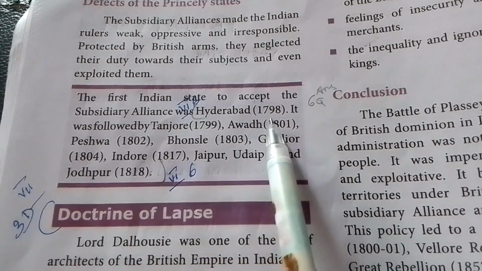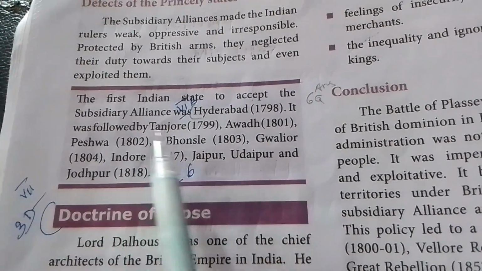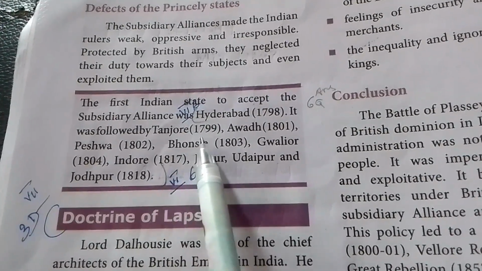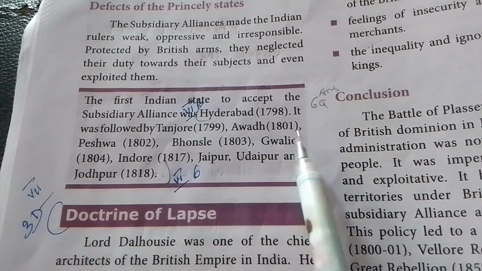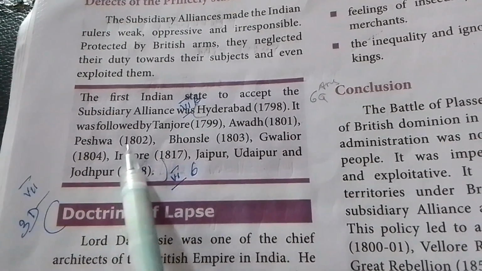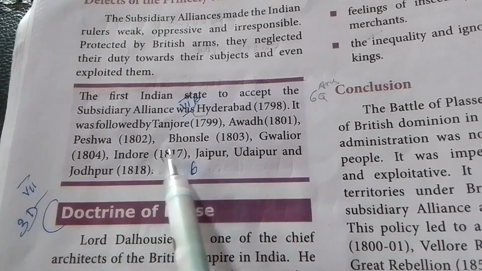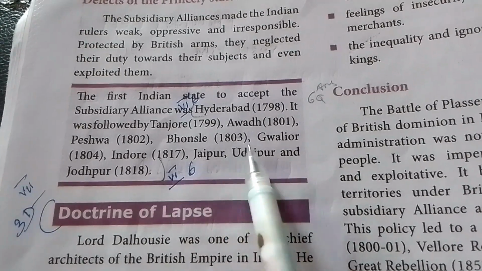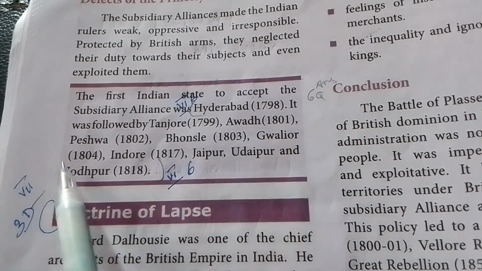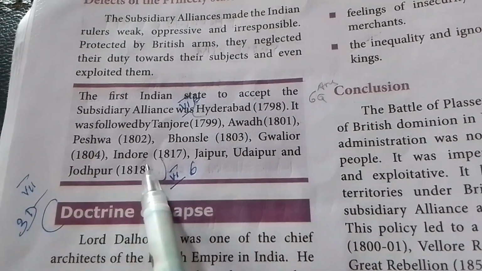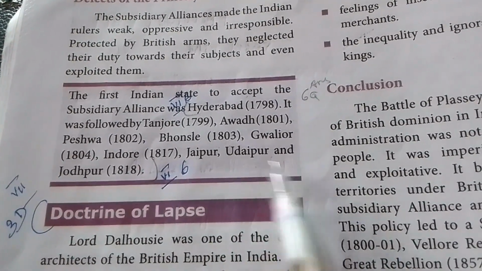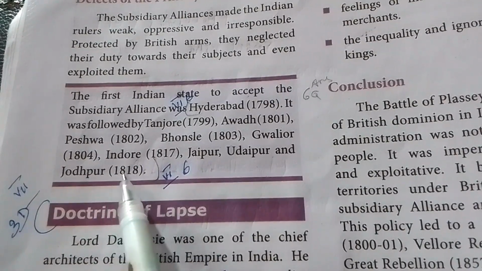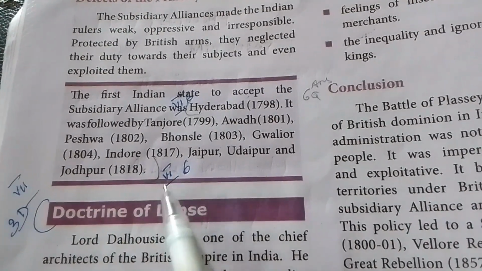It was followed by Tanjore 1799, Awadh 1801, Peshwa 1802, Bonsale 1803, Gwalior 1804, Indore 1817, Jaipur, Udaipur and Jodhpur 1818. Up to this, sixth question answer.